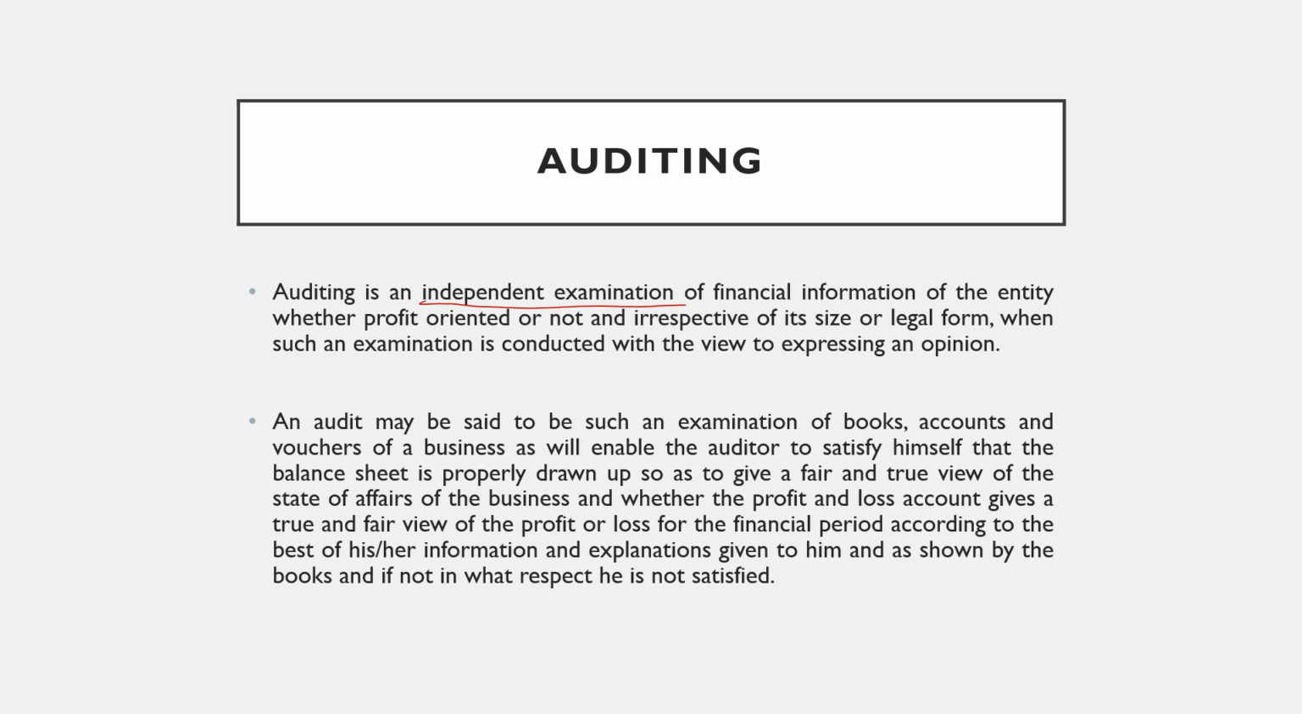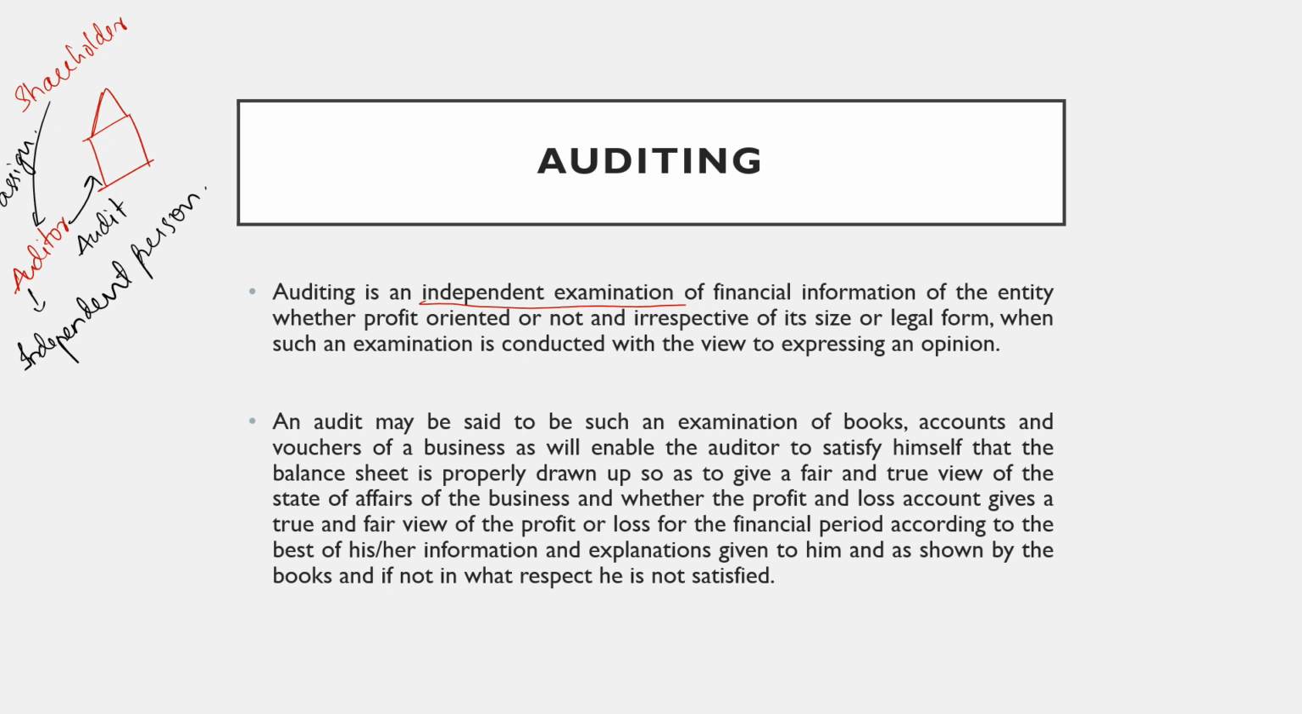So what will the auditor do? This is a company. This is an auditor, and these are shareholders. The shareholders will assign auditors to go to the company and do the audit. So this auditor is an independent person.